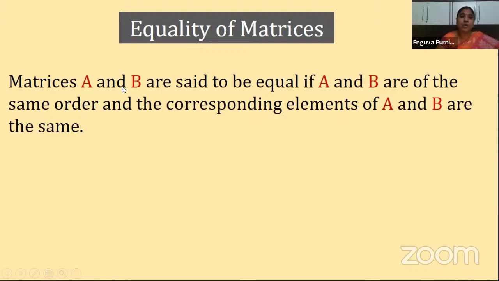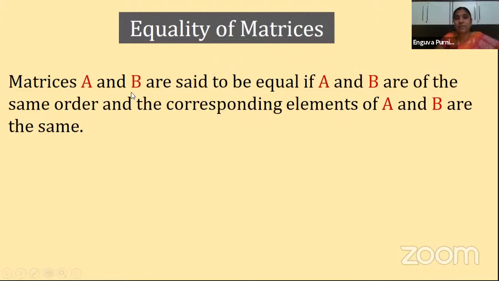Yes or not? So when you are talking about comparison, we need at least two things, whatever it is. Here we are talking about matrices, so we need two matrices. So that's why here we are taking two matrices. Matrices A and B are said to be equal if A and B are of the same order and the corresponding elements of A and B are the same.